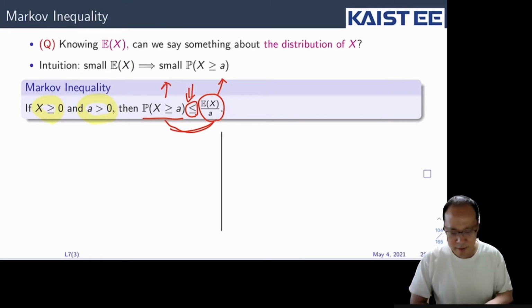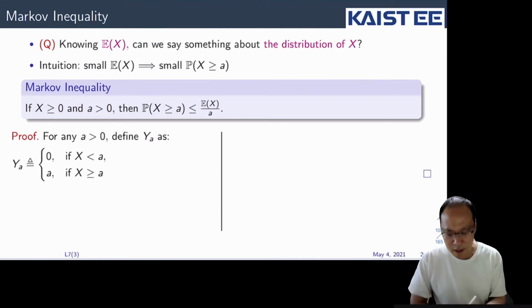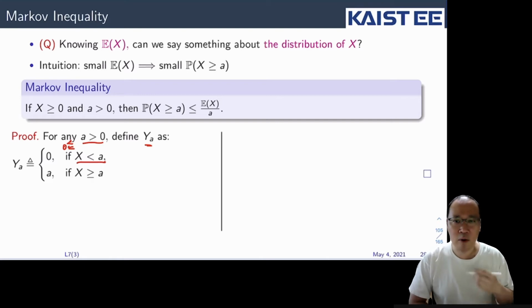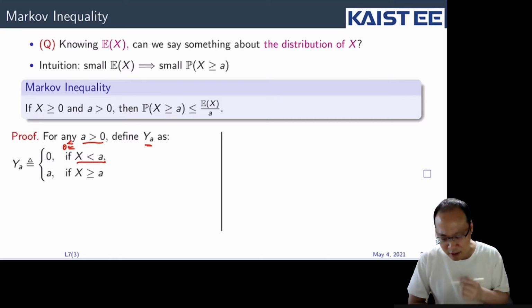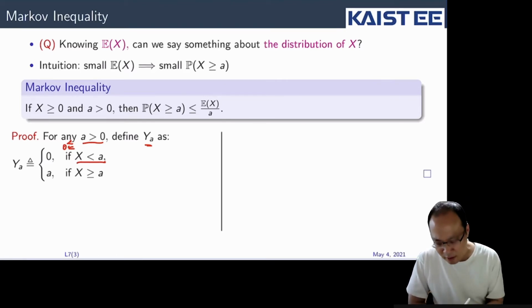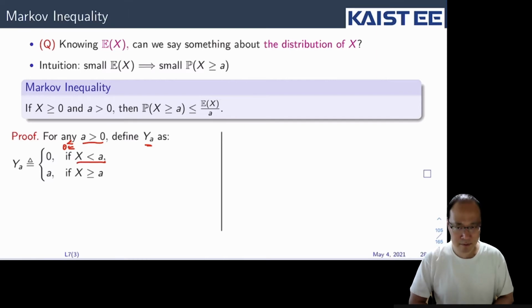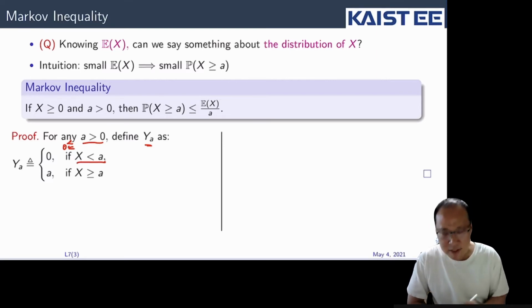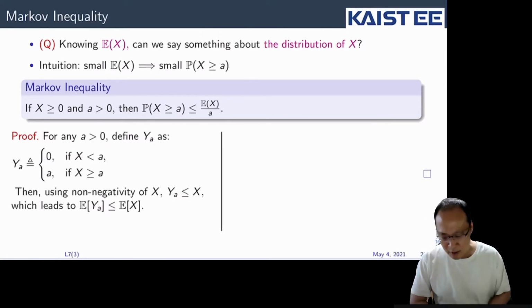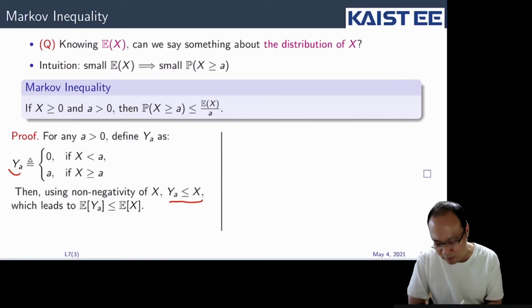Now let's prove that. For any positive constant a, we are going to define the random variable Y_a as follows: if X is between 0 and a, then Y_a is defined as 0. Whereas if X is greater than or equal to a, then Y_a becomes a. Now, since X is always non-negative, we can say that the random variable Y_a is less than or equal to X, from the definition of Y.